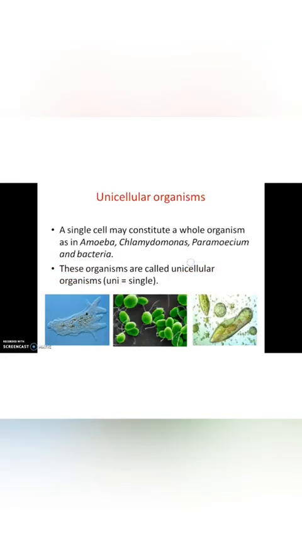You know that organisms are classified into two on the basis of the number of cells in their body: unicellular organisms and multicellular organisms. What do you mean by a unicellular organism? Yes, they have only one cell in their body. I will show you some examples. This is amoeba, this is chlamydomonas, this is paramecium. They have only a single cell in their body, and all the life processes are done within the single cell.